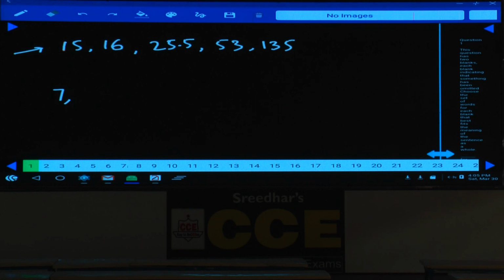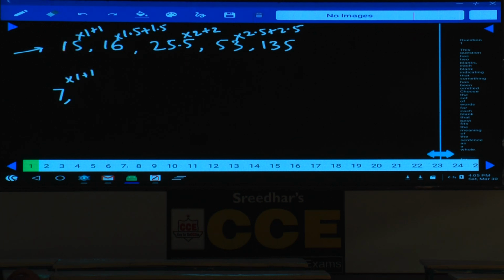Now 53 and 135: 53 into 2 is 106, and 106 plus 29 is 135. Next, 15 and 16: 15 into 1 plus 1 is 16. Then 16 into 1.5 is 24, plus 1.5 is 25.5. So the pattern is into 1 plus 1, into 1.5 plus 1.5, into 2 plus 2: 25.5 into 2 is 51, plus 2 is 53. And the next one must be into 2.5 plus 2.5, giving 135.